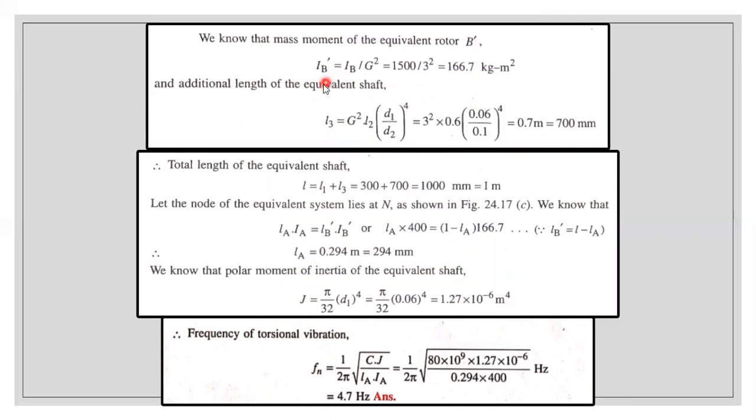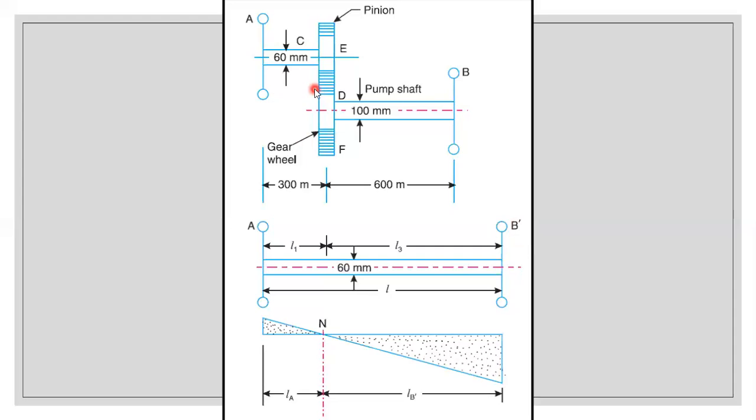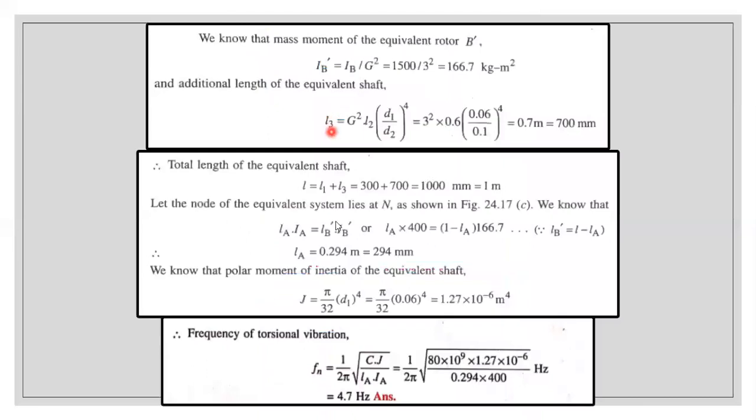So just substitute all the values, you will be getting a value of 166.7 kg meter square. Now we are going to determine the additional length. The additional length is actually L1, there is no issue. The issue is only in shaft 2. So we are going to determine the additional length, that is L3.